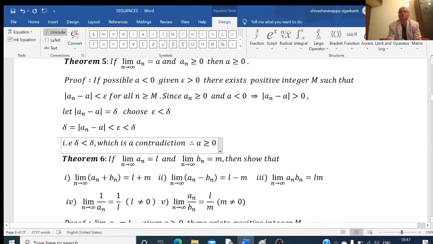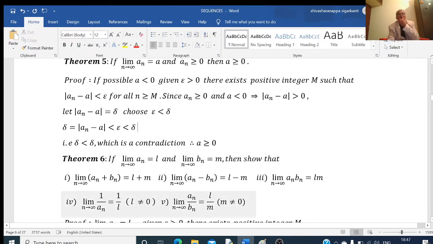Next theorem. This theorem states: if the limit of a_n as n tends to infinity is equal to L, and the limit of b_n as n tends to infinity is equal to m, then show that number 1, the limit of a_n plus b_n is equal to L plus m, their addition. Limit of a_n minus b_n is equal to L minus m.